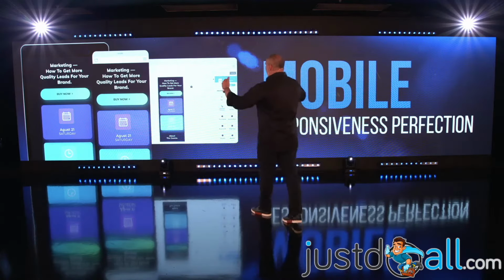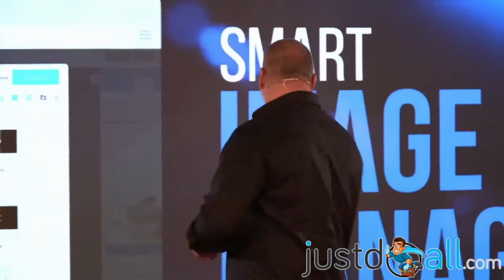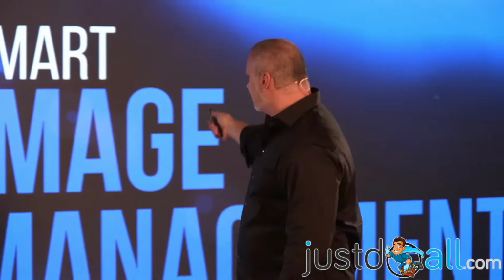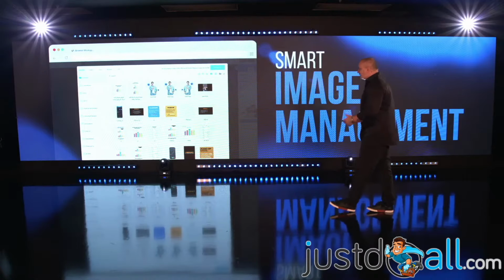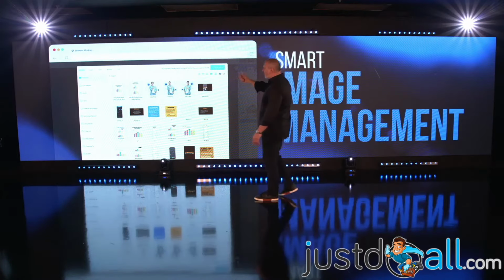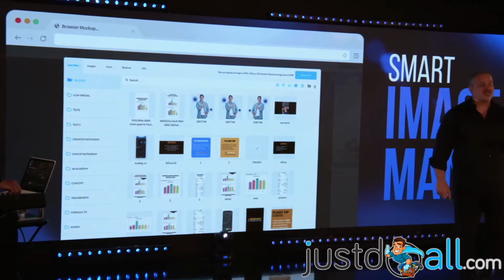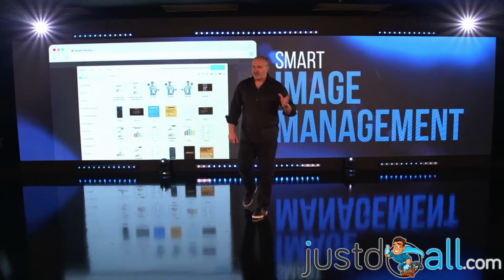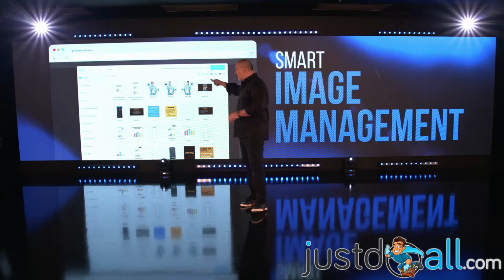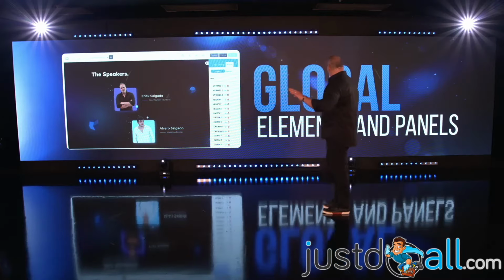So your website will be perfect and fast on your mobile devices, all right? Then you're going to have smart image management. What does that mean? You have the place to put your images on Cheetah Builder. I'm going to show you the WordPress integration in a few minutes. The images that you have here, you're going to be able to use there, so you don't have to upload your images 2 times, all right? I'm going to talk about that in a minute.